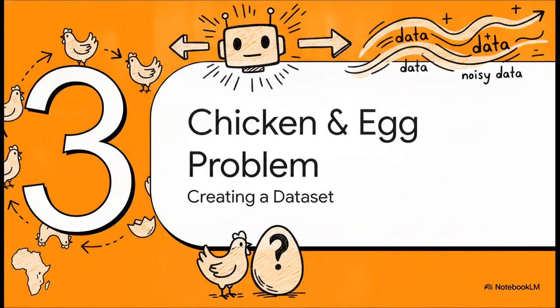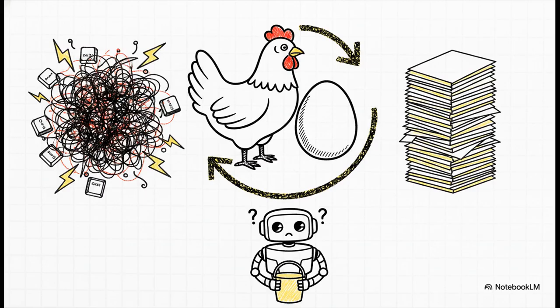So, moving to Section 3, the chicken and egg problem of creating a dataset to actually fix this. Here's the thing. The researchers faced a massive, classic methodological hurdle. You need a data set of errors to train the AI to recognize and fix them, right?